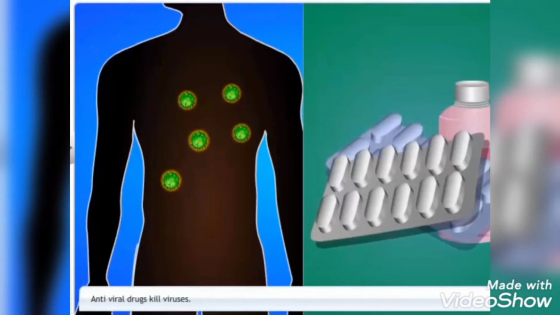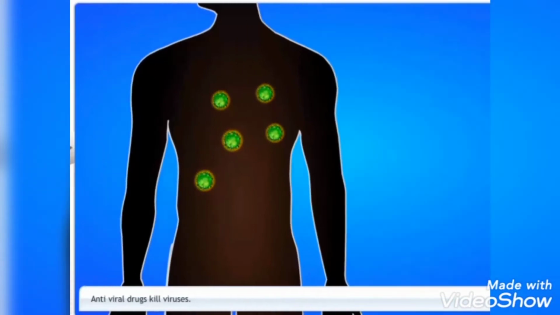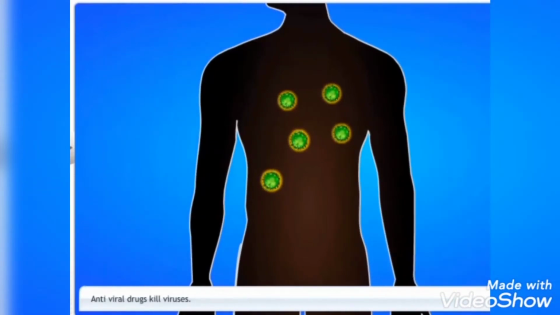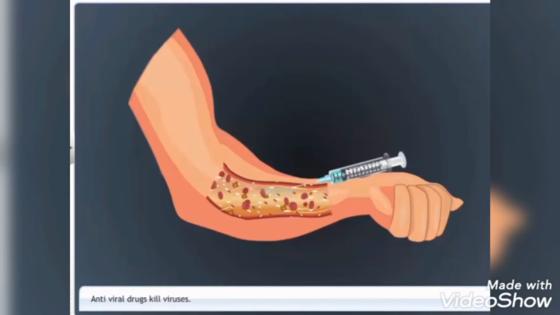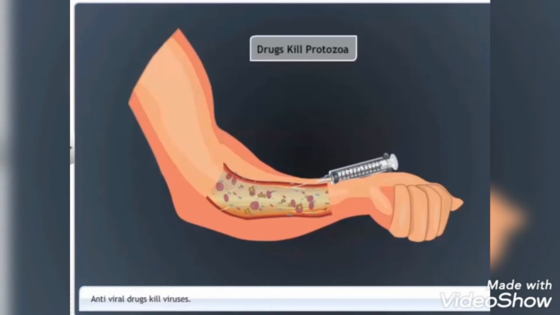Antiviral drugs are meant for treating viral diseases. Antiviral drugs are difficult to prepare as compared to antibacterial drugs because viruses are unique in the sense that they grow only inside the host body and keep on changing their form during the different stages of life. Similarly, some drugs kill protozoa such as the malarial parasite.